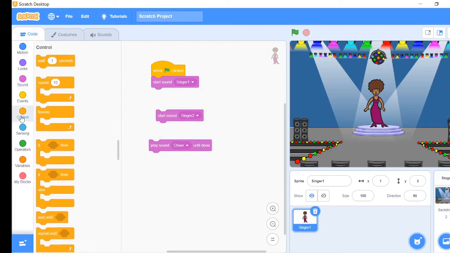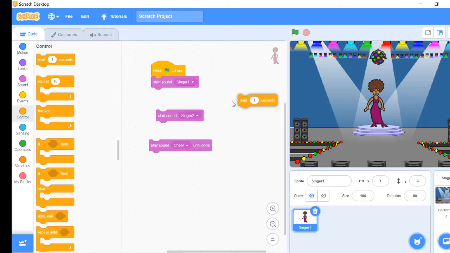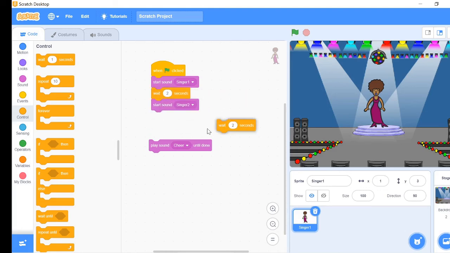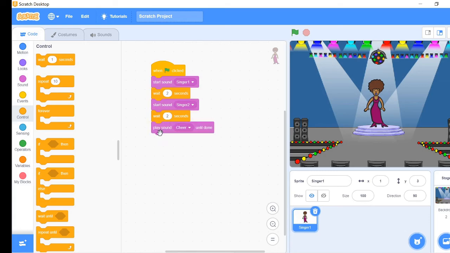Then go to the Controls tab and take 2 wait 1 second blocks. Change both of the seconds to 2. Place them like this. We have completed writing the script. So let's run it.